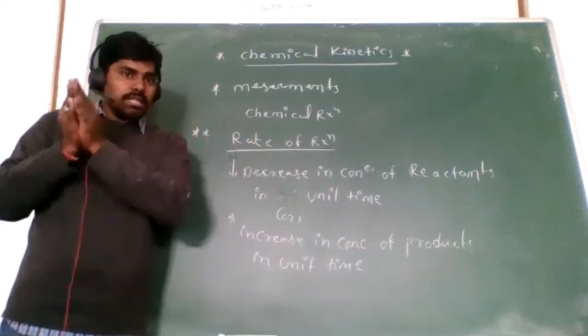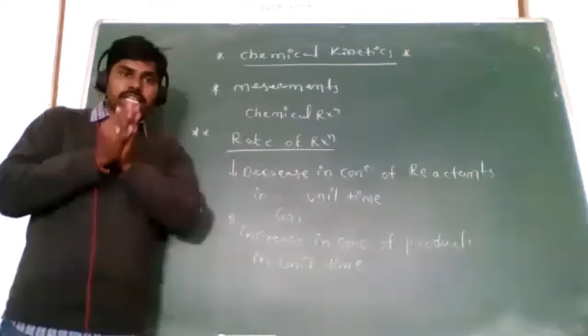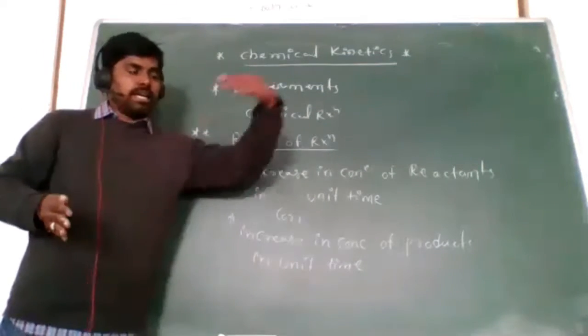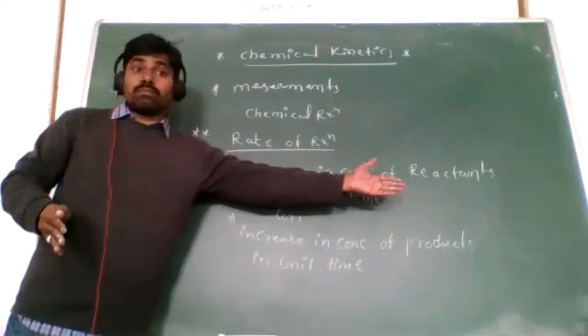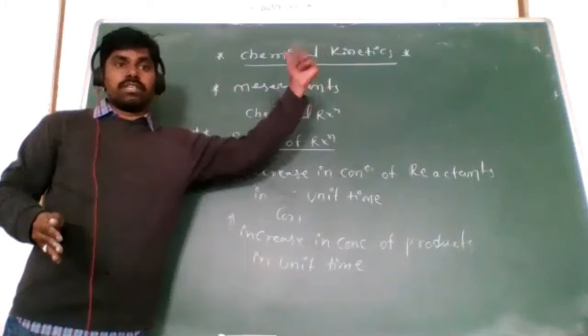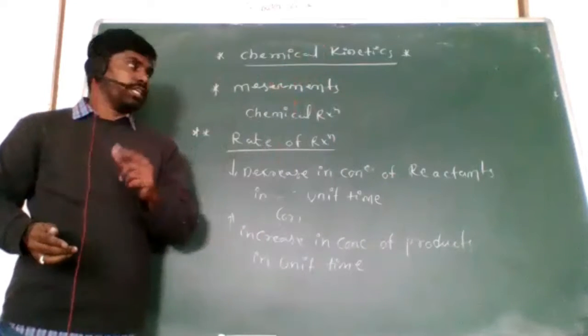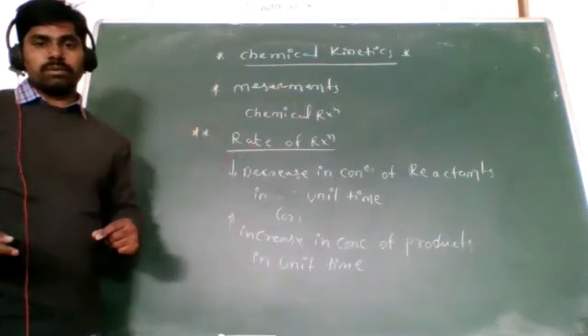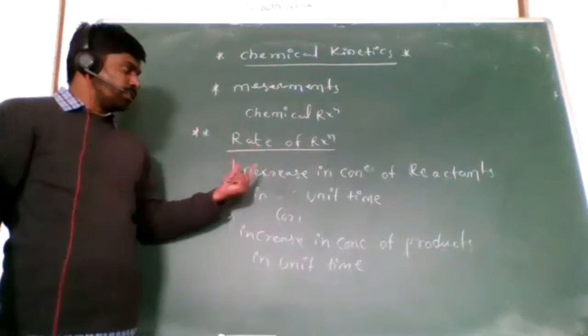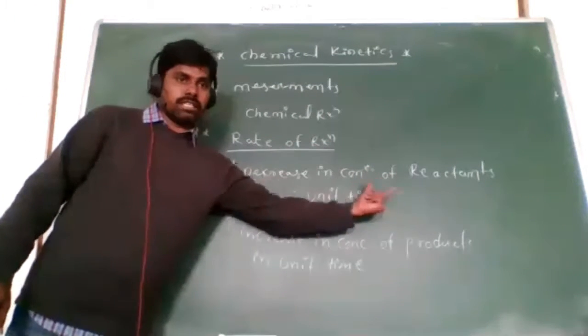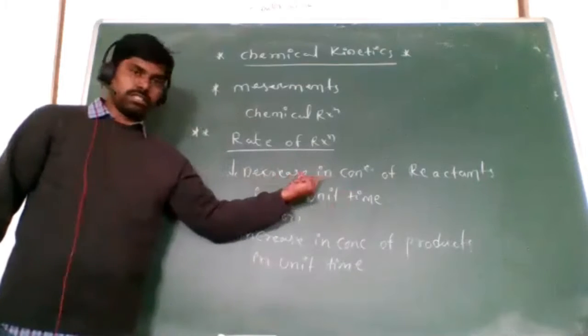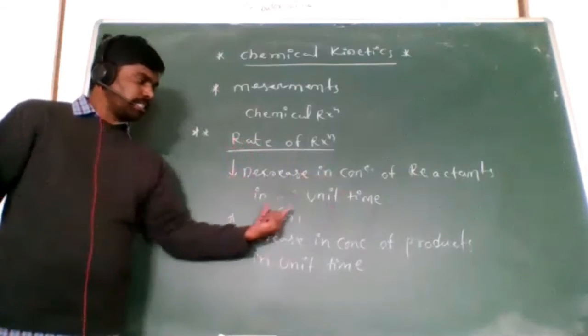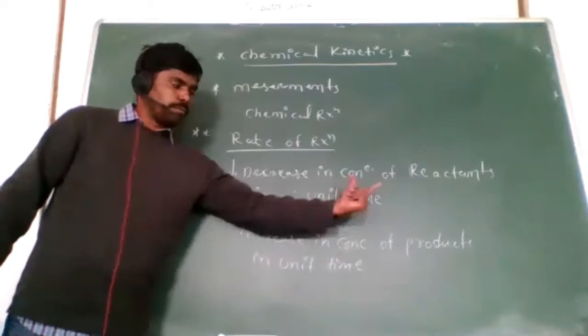When the concentration of reactants decreases, in the same way the concentration of products increases in unit time. So that is what we call rate of reaction.